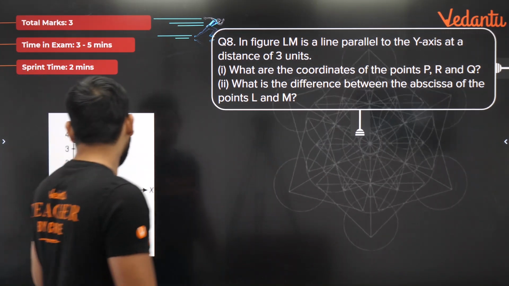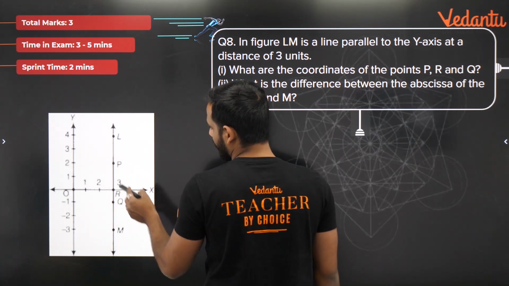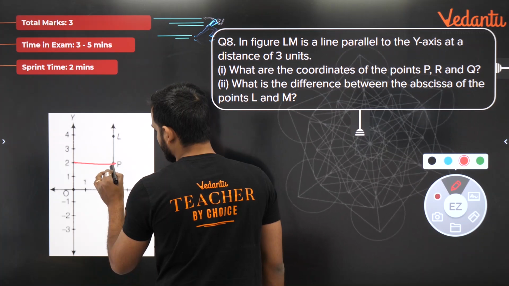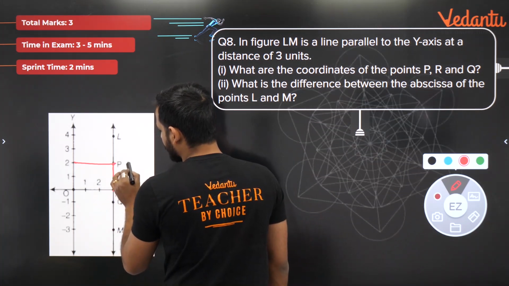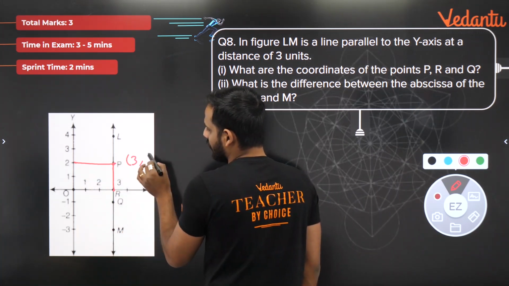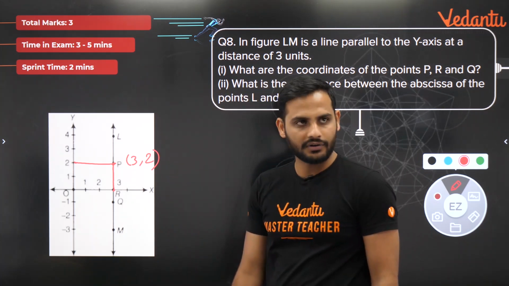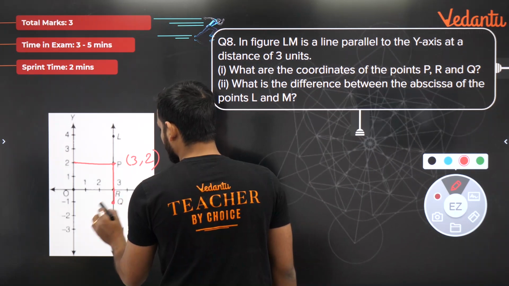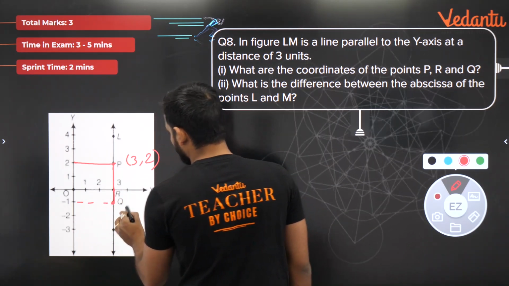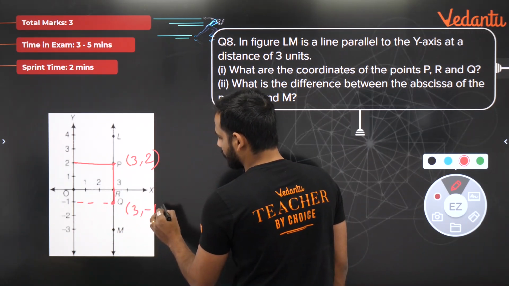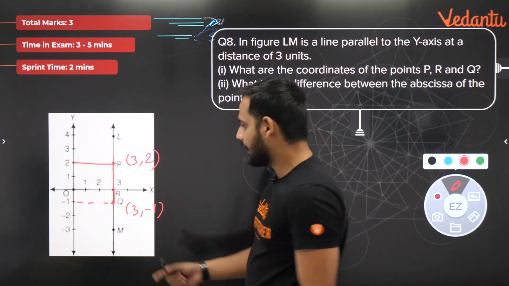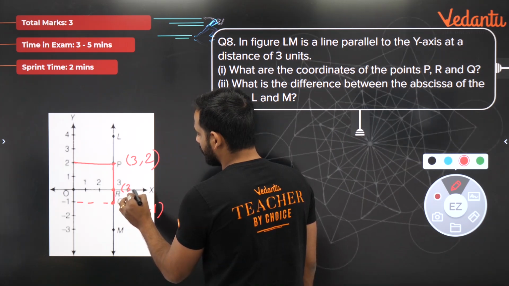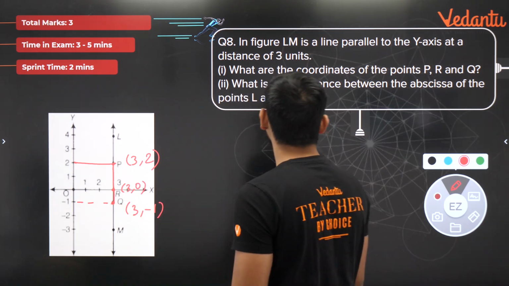So P, R and Q are here. Just look here, P is here. P's x coordinate is 3 and y coordinate is 2, so P's coordinates are 3, 2. Then Q is here. The x coordinate for Q is also 3, the y coordinate is -1. So Q is 3, -1. And R is on the x-axis, so R's coordinates will be 3, 0. These are the coordinates of P, Q and R.